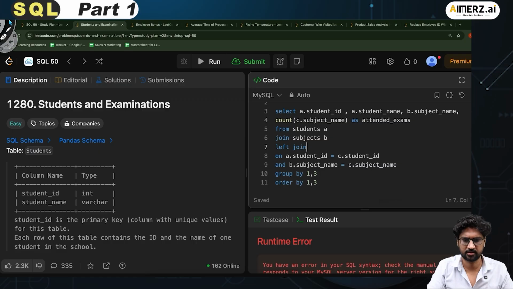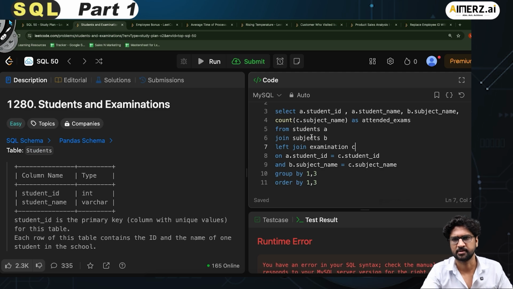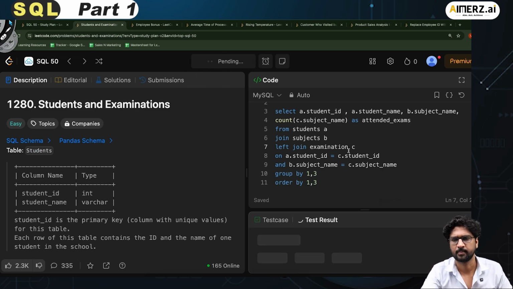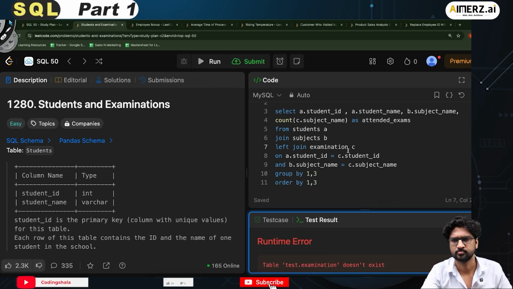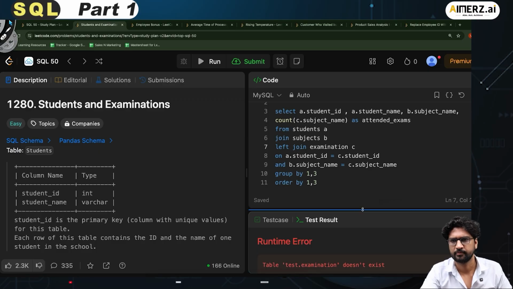I don't know how it got deleted. Left join examination, and then I want to say that C. If I go and run this now, and where examinations, I think it should be examinations. If I go and run this,